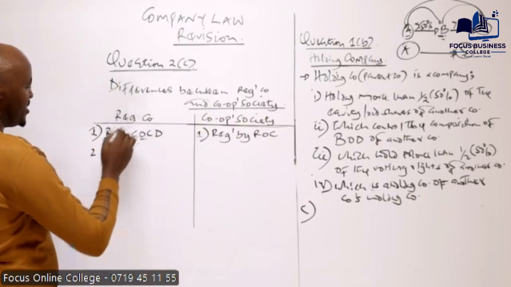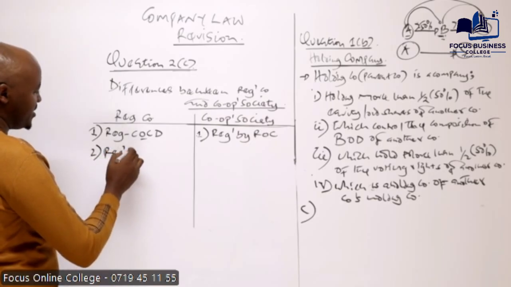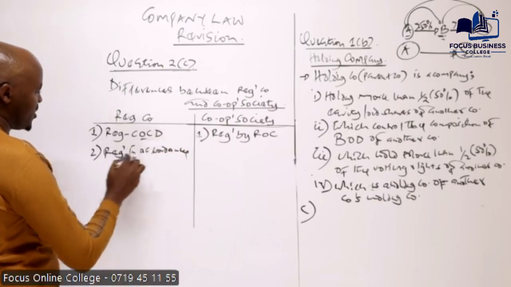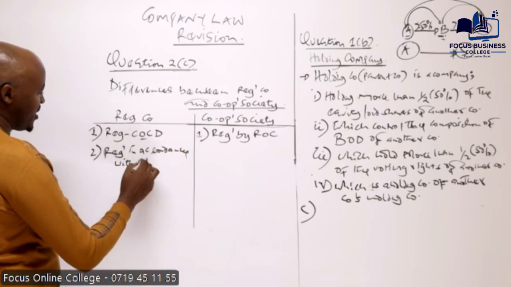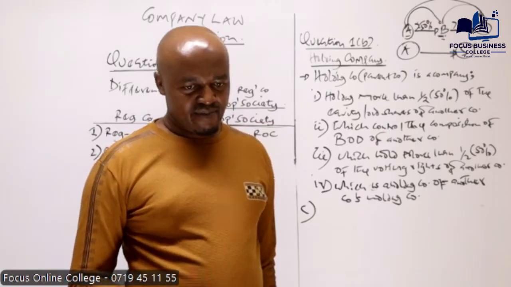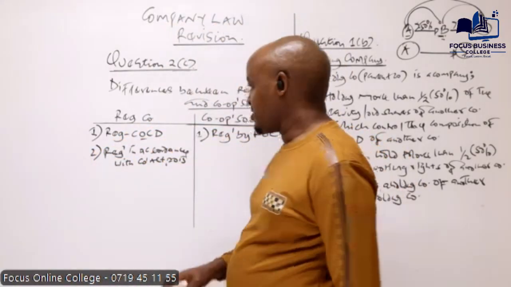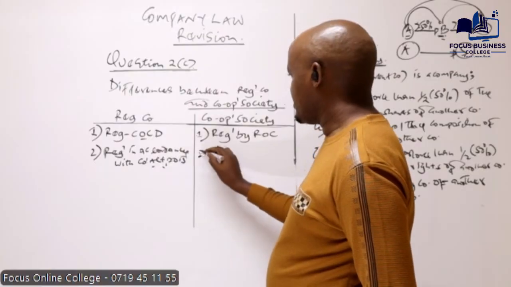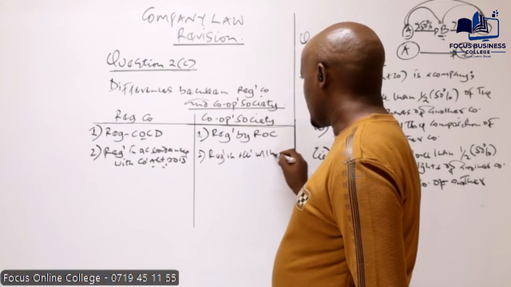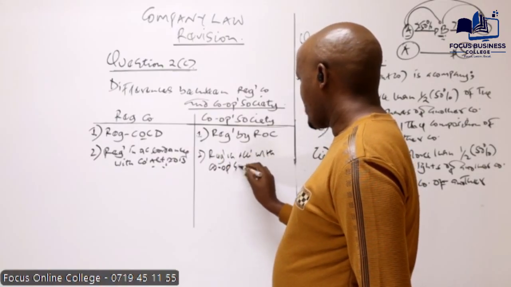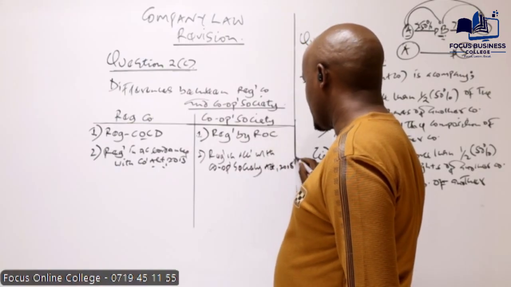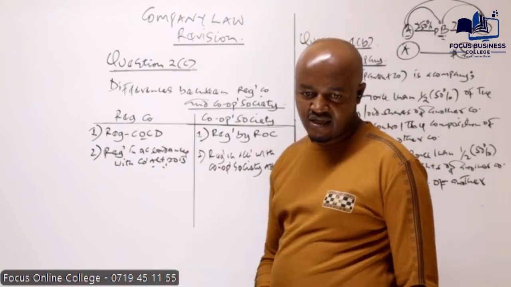The other difference is that a registered company is registered in accordance with the Companies Act of 2015. So if you want to register a company, it has to be registered in accordance with the Companies Act of 2015. But on the other hand, a cooperative society is registered in accordance with the Cooperative Societies Act of 2008. So that is the other difference.